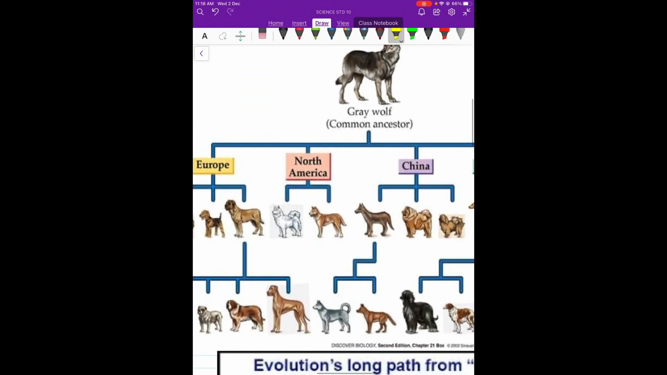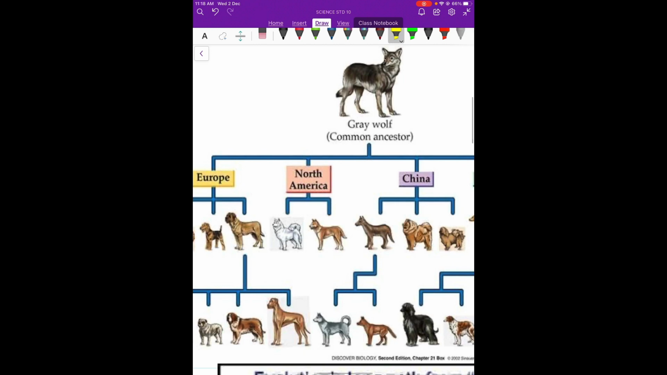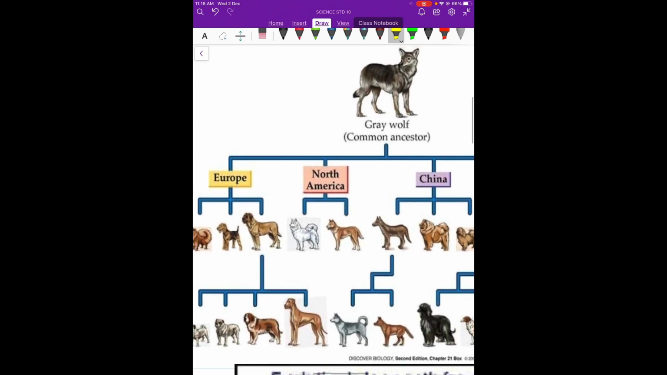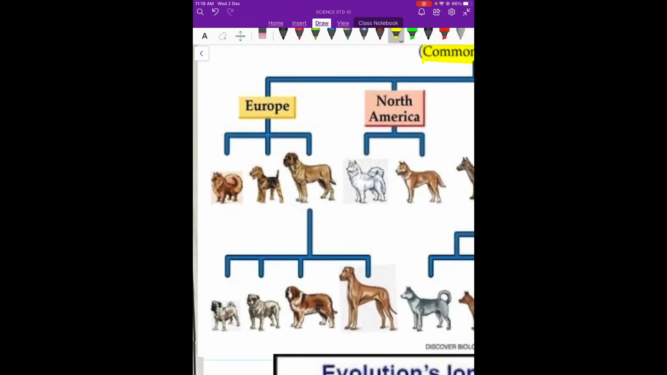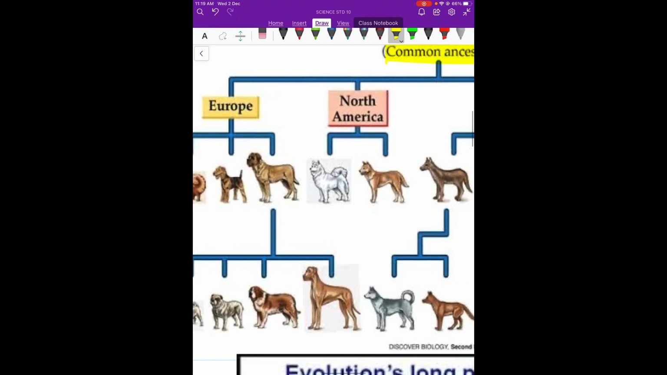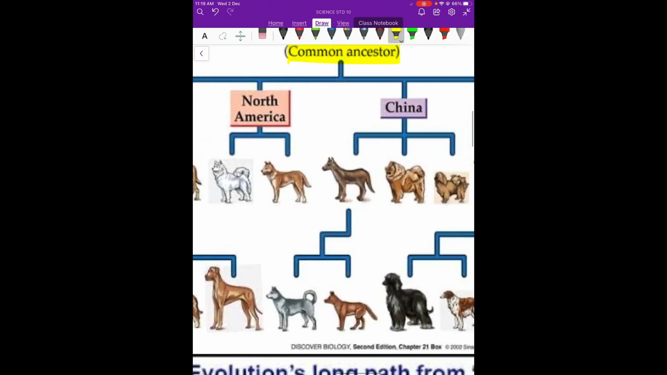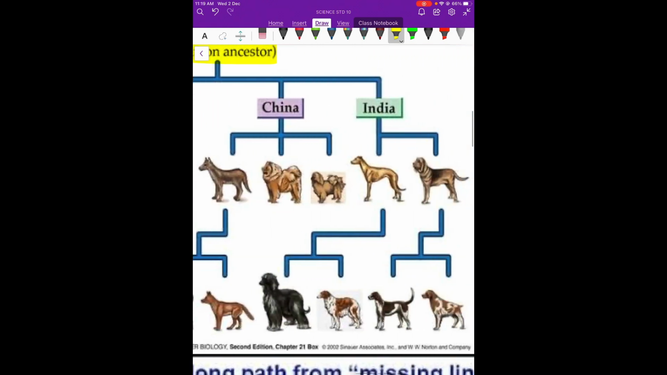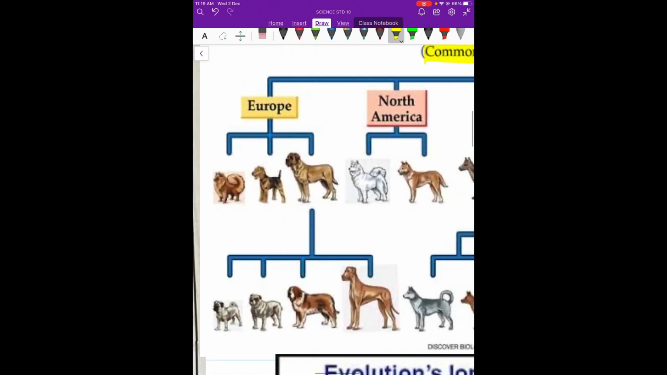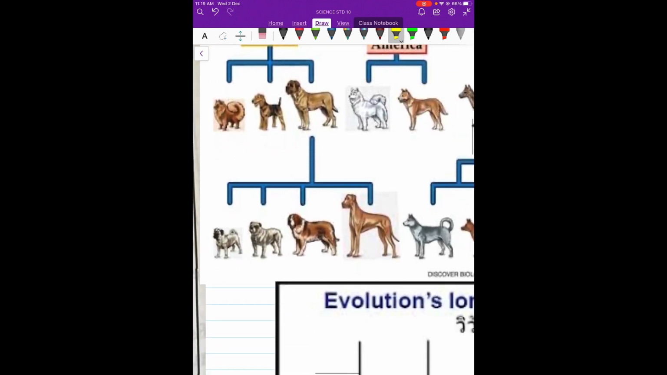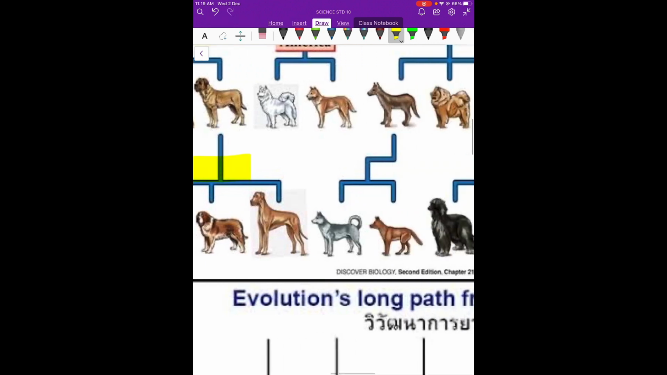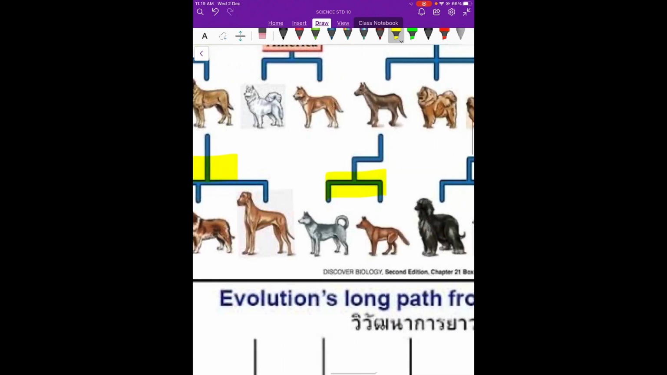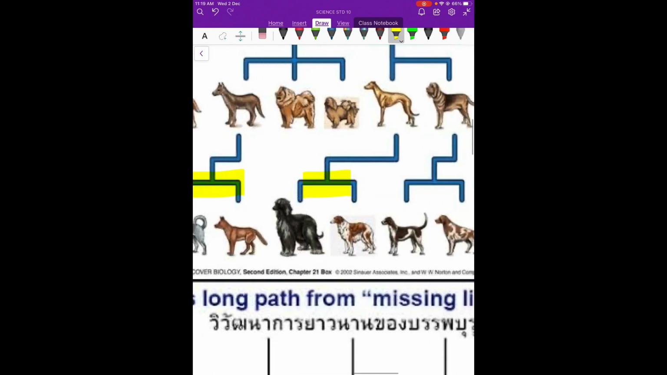Similarly, you can see there are many breeds of dogs in the world. You can say this is the grey wolf, for example, the common ancestor. From this, in Europe there are 3 different breeds, North America 2 different, China different, India different. Then interbreeding has been done again, and still you are finding a wide variety. All this is just due to artificial breeding by man.